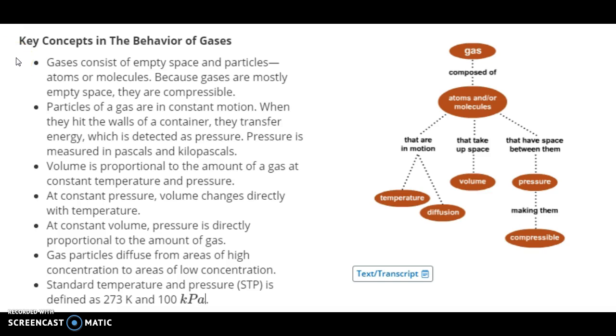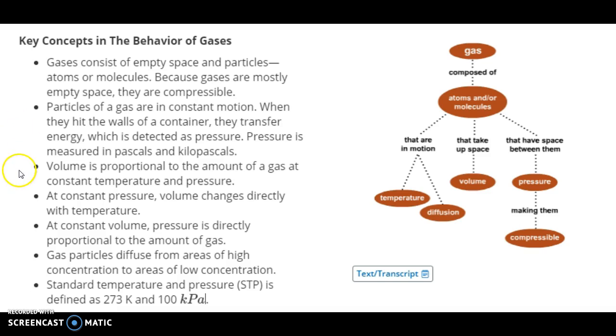Key concepts in the behavior of gases. Gases consist of empty space and particles, so atoms or molecules. Because gases are mostly empty space, they are compressible, or you can squeeze them together. Particles of a gas are in constant motion. Everything is in constant motion. When they hit the walls of the container, they transfer energy, which is detected as pressure. Just like if you run into the wall, your body transfers energy to the wall, and you applied pressure. Pressure is measured in pascals and kilopascals. Of course, we can also use torr, T-O-R-R, and millimeters of mercury, as well as atmospheres, ATMs.